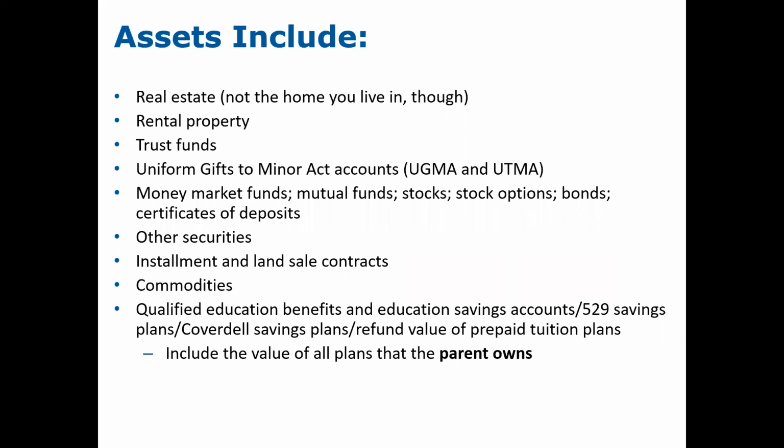Now, if the parent, or the divorced parent, that is providing the information on the FAFSA does not own the 529 plan, then it is not listed as an asset. So grandma, grandpa, aunt, uncle, someone else owns it. They're the owner and the student is the beneficiary. The 529 plan is not listed. But again, if it's owned by the parent, it is listed as an asset of the parent,